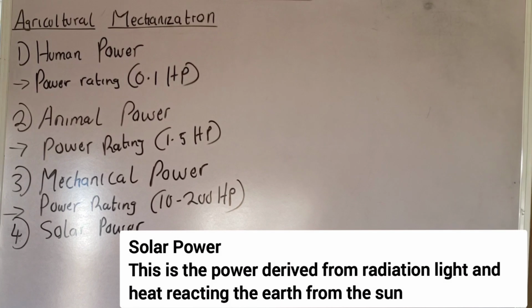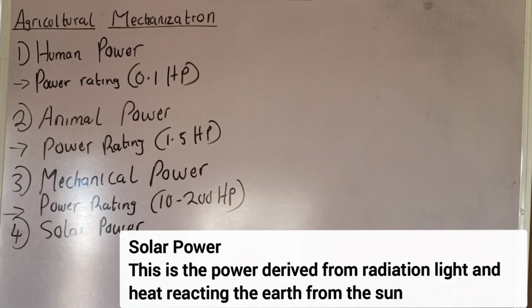This is the power derived from radiation, light and heat reaching the earth from the sun. That is it. That is the simplest definition of solar power. When we talk about solar, we're talking about the energy, the power derived from the sun. But this energy we didn't just derive from the sun, it's translated into radiation, light and heat. Are you paying attention? Which is reaching the earth from the sun. That is what we call solar power.